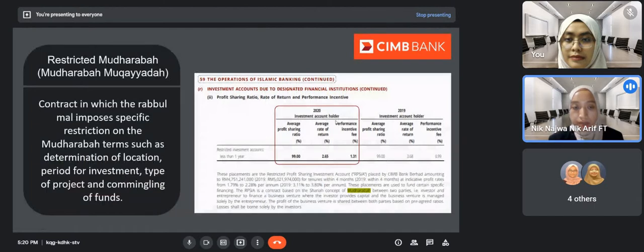For CIMB, they have discloses the restricted mudarabah, which is mudarabah muqayyadah, which imposes specific restriction on the mudarabah, such as determination of location, period, type of project of the fund. Here is the operation of Islamic Banking CIMB that disclose restricted investment account. Next.